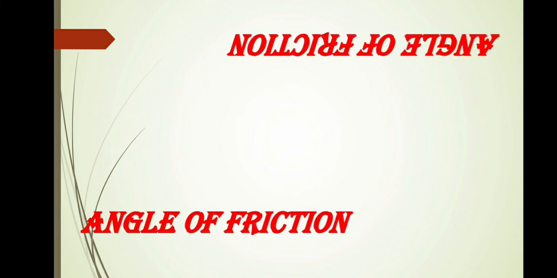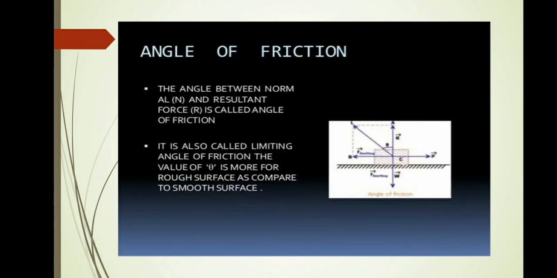Then we see the angle of friction. The angle between the normal and the resultant force is called the angle of friction, also called the limiting angle of friction. The value of theta is more for rough surfaces as compared to smooth surfaces.